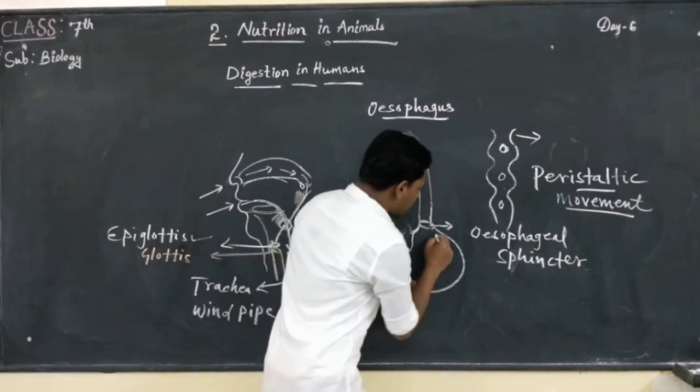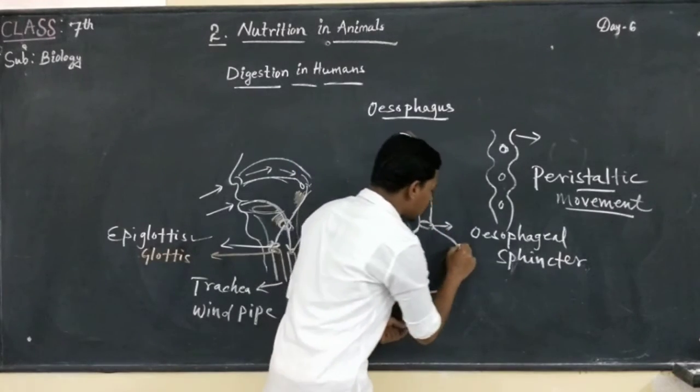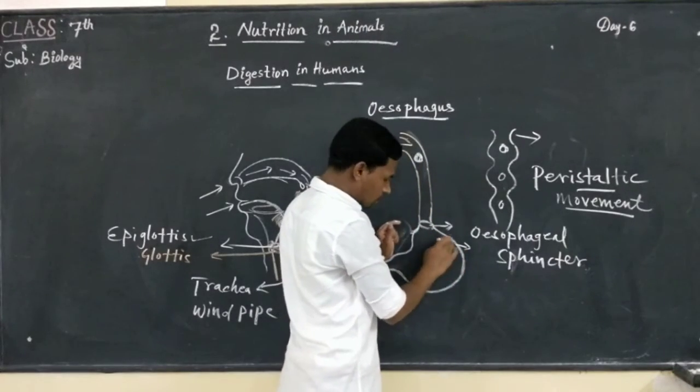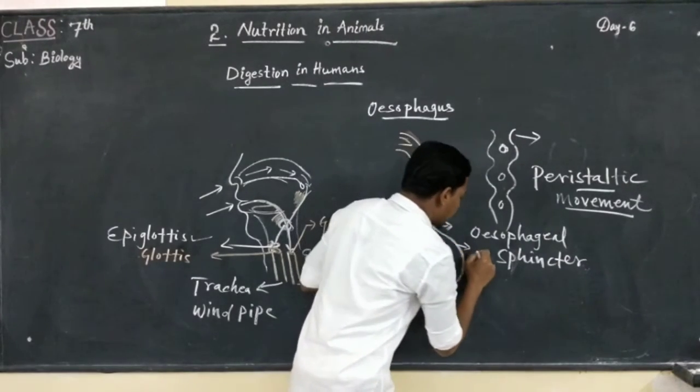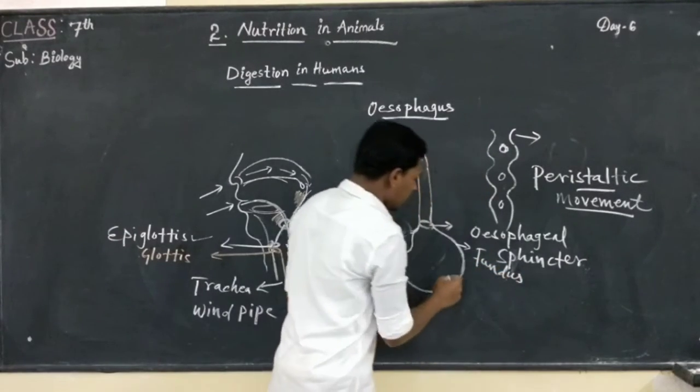Now the bulging part of the stomach is known as the fundus. You can see an outgrowth or bulge, which is known as the fundus.